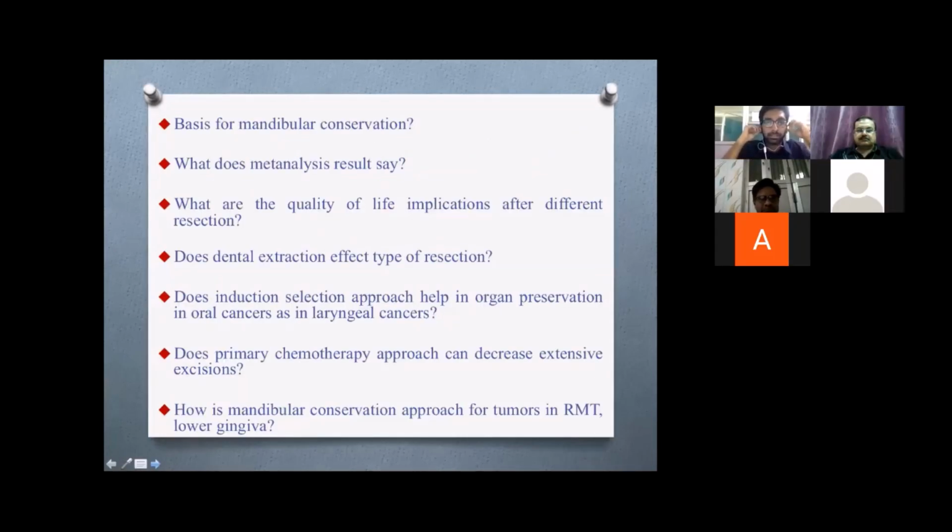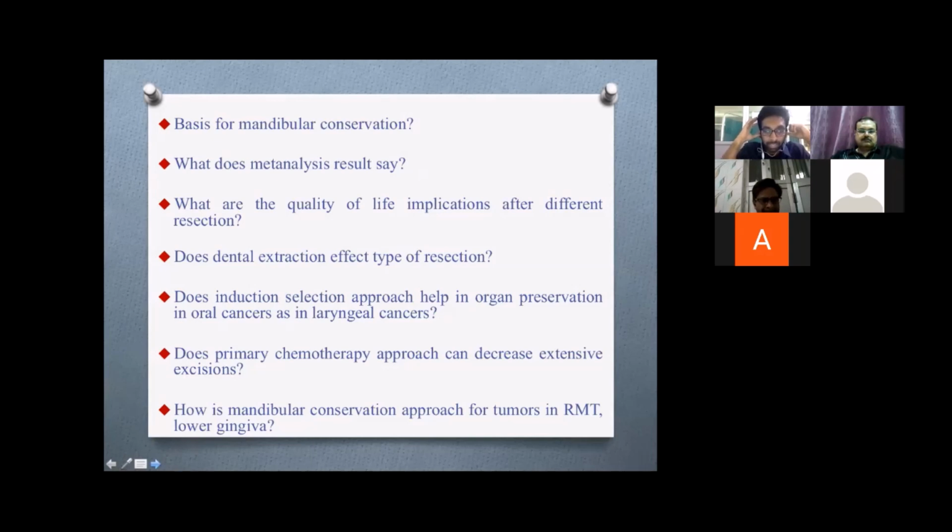While making this slide preparation, I had a few questions in my mind, based on which I started looking for these articles. These questions came to my mind: what is the basis for mandibular conservation, what does a meta-analysis say, and what are the quality of life implications after different types of resections?